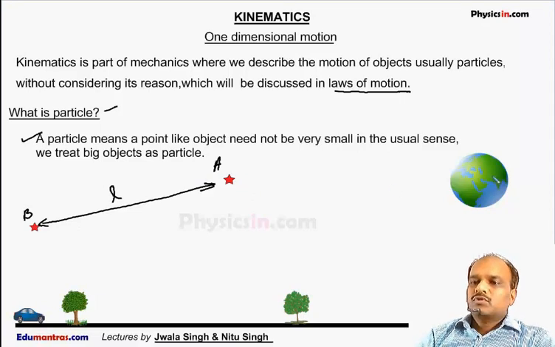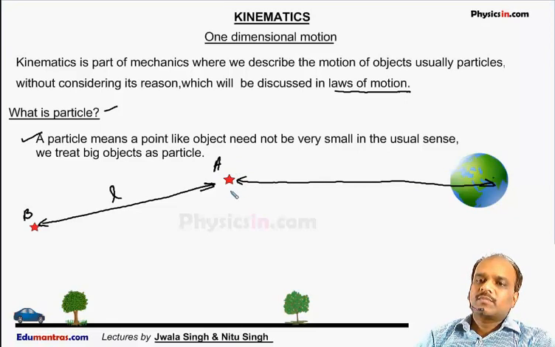If we watch these two stars while sitting on Earth, we see them as particles. We know these two stars are not particles, but still we treat them as particles because we are comparing the size of this star with the distance, that is L dash, which is very large. The size of this star is very small as compared to L dash, so we treat this star as a particle.